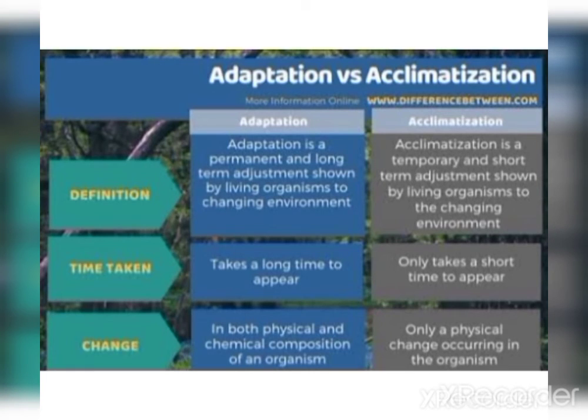For example, if you transfer a fish from a river to an aquarium, it will acclimatize itself to the changed environment. And if you put it back into the river, then again it will have the same features as it had before. Another example which we can take is sheep. If you take them to colder conditions up high in the mountains, then they will grow thick wool on their bodies so as to adjust to the climatic conditions and prevent themselves from cold.